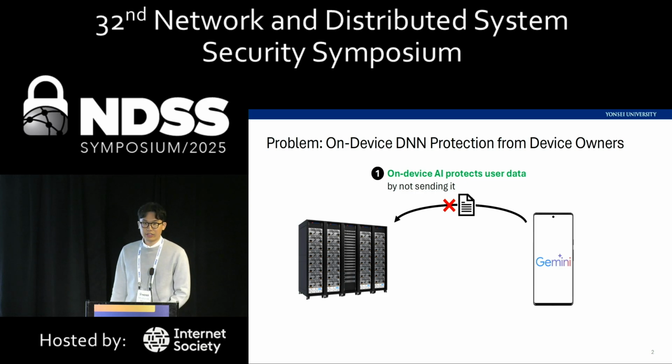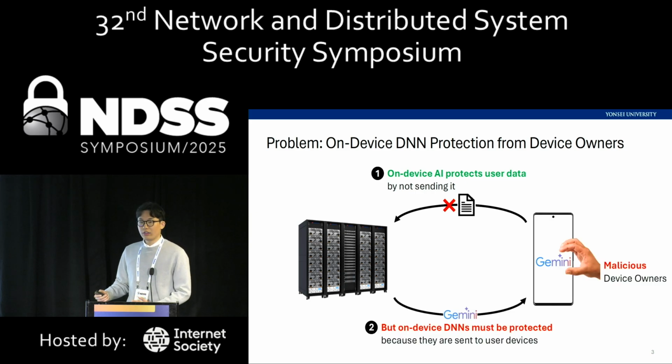Like cloud-based AI services, on-device AI does not require sending user data to the server. However, on-device AI requires sending these on-device CNN models to user devices, and these models are often highly valuable intellectual property that are trained with a lot of resources. So our goal here is to protect on-device models from malicious device owners.